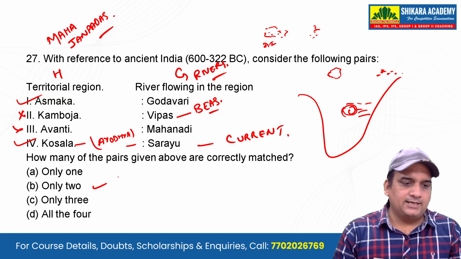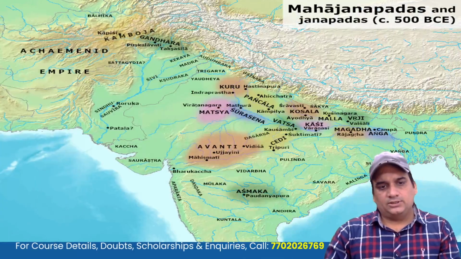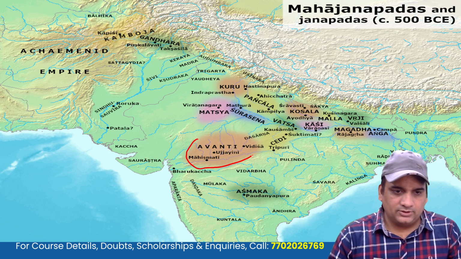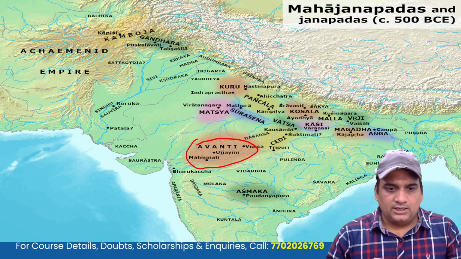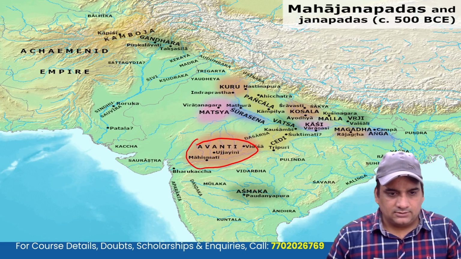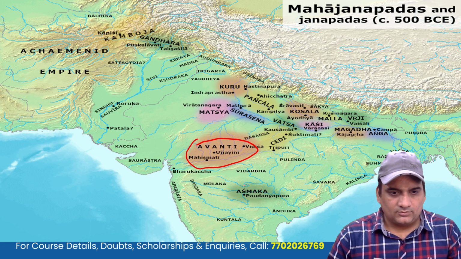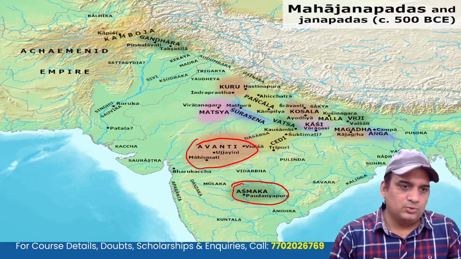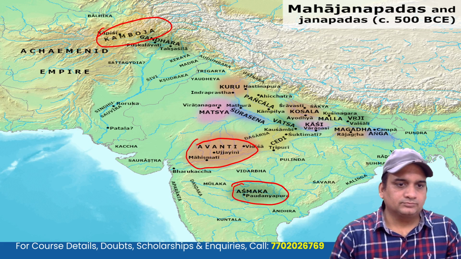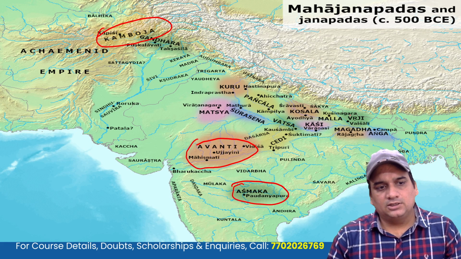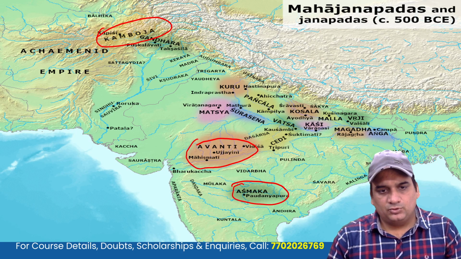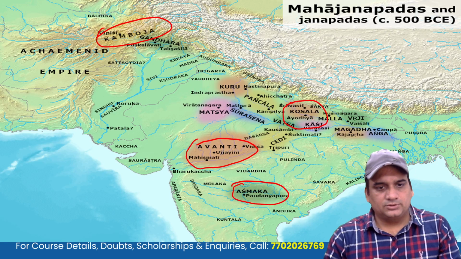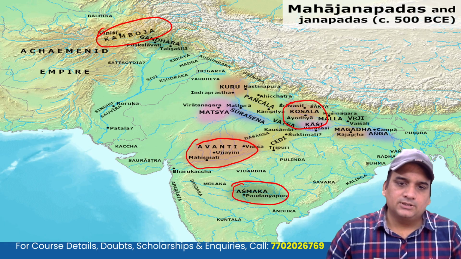So what will be the right answer? Only 2 will be the correct answer over here. Here also you can see, guys, this is Avanti here. Here you will see Asmaka. Then there was Cambodia, and one more was there, Ayodhya or the Kosal. Yes, this is Ayodhya and the Kosal, if you can see. So these are the Mahajanapadas.